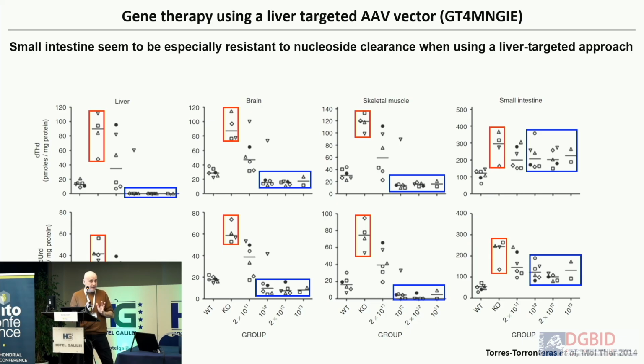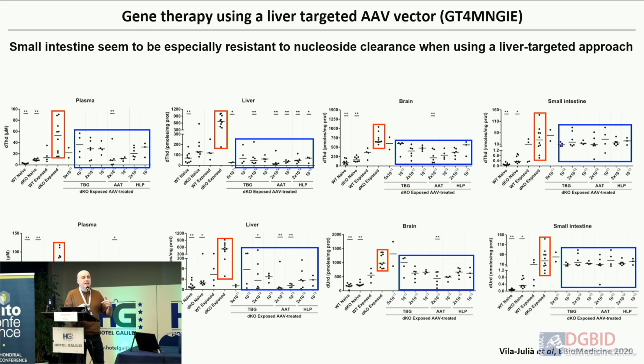I don't know if this is related, and I suspect it is related to the fact that you are eating food that contains thymidine, and then you cannot reduce it with the liver because it goes before the liver. In fact, we observe a similar thing in the model in which we give a lot of thymidine and deoxyuridine. Here it's not so clear because there is more dispersion, but you can see a tendency in the mice treated with different vectors, reducing in all the tissues, but in the small intestine it is basically the same. So we are not achieving, at least in the animal model, this systemic reduction.